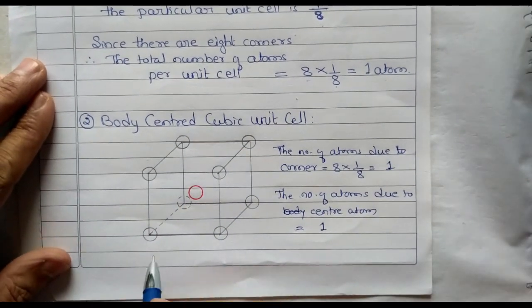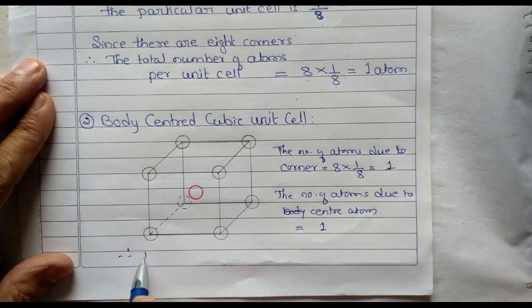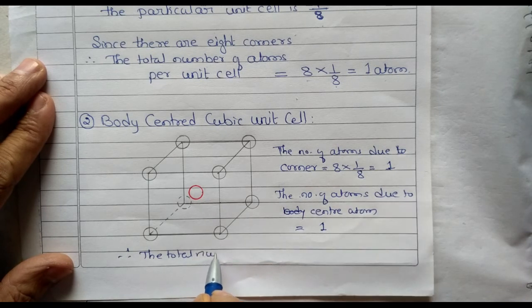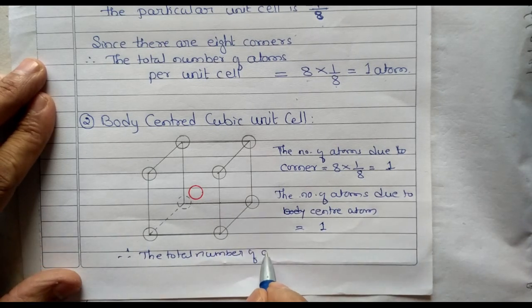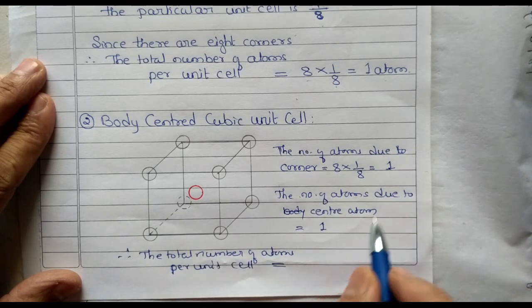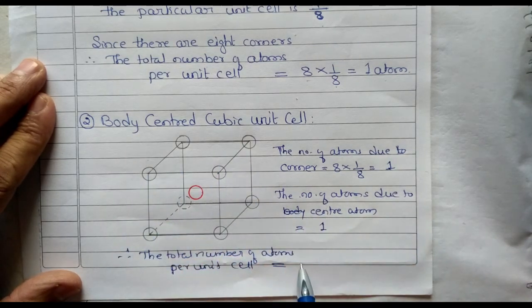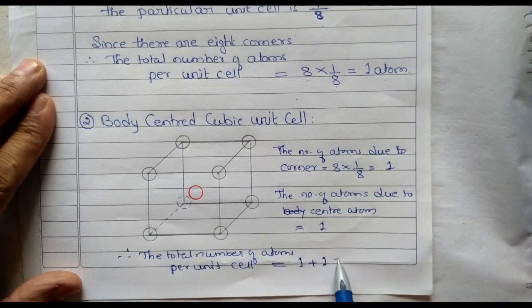Therefore we can write the total number of atoms per unit cell equals, the corner atoms give 1, the center gives 1, therefore it is 2 atoms.